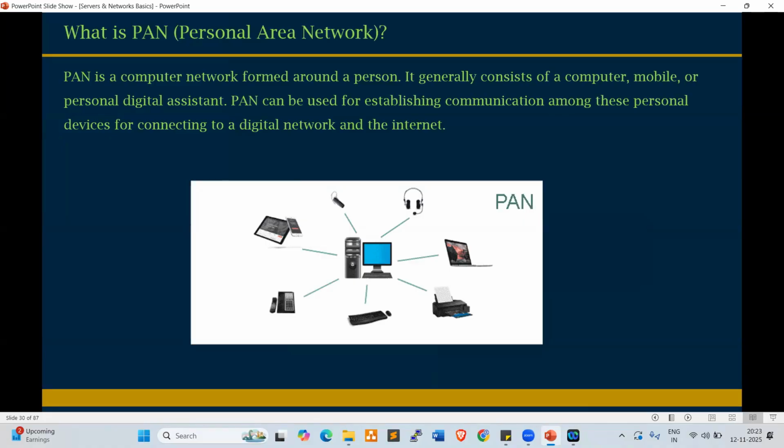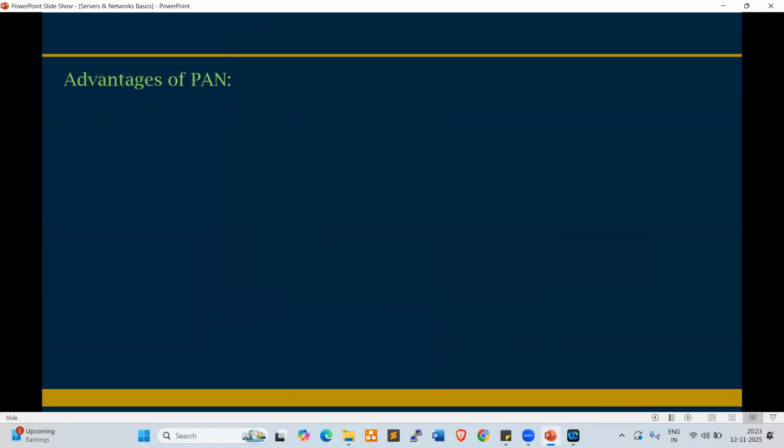PAN can be used for establishing communication among these personal devices for connecting to a digital network and the internet. While working on any activity, we can use a Bluetooth mouse, Bluetooth keyboard, or Bluetooth headset. We can take this Bluetooth headset and run the audios. We can move in the room, we can move in the floor. Now look at this, everyone.